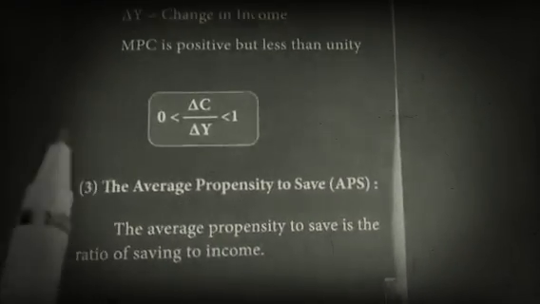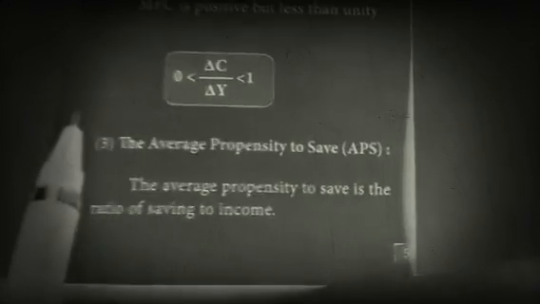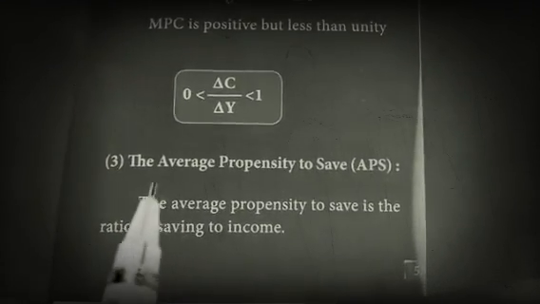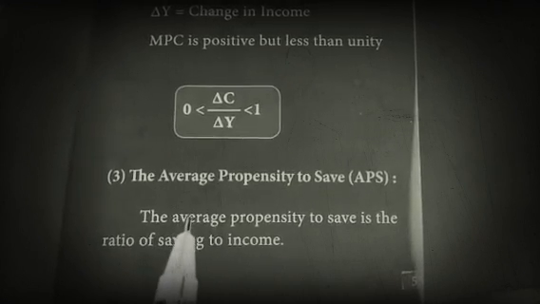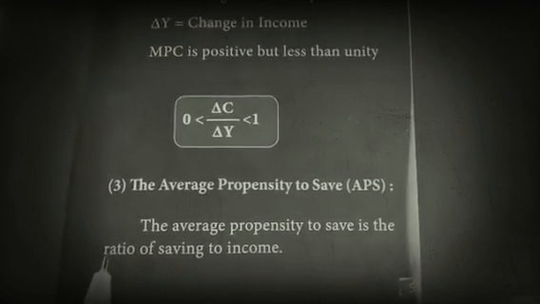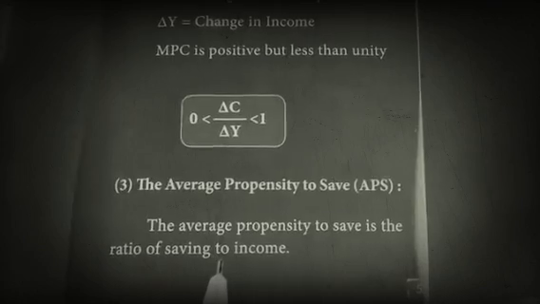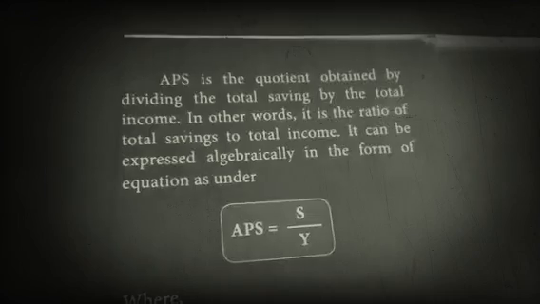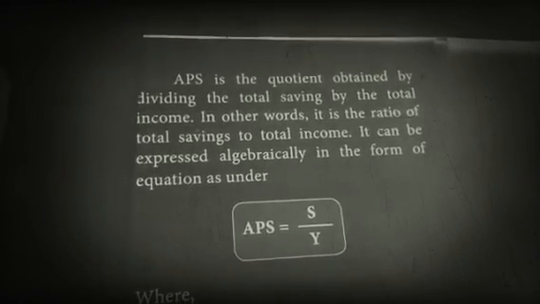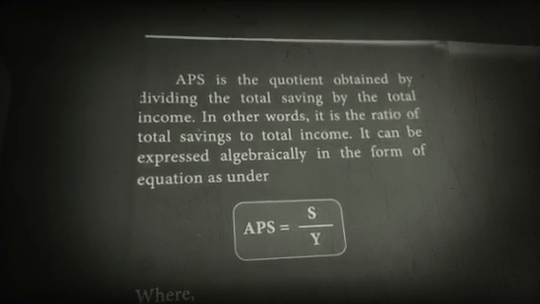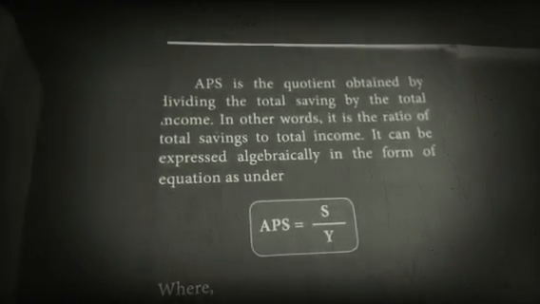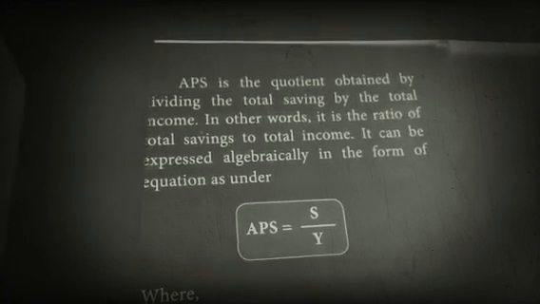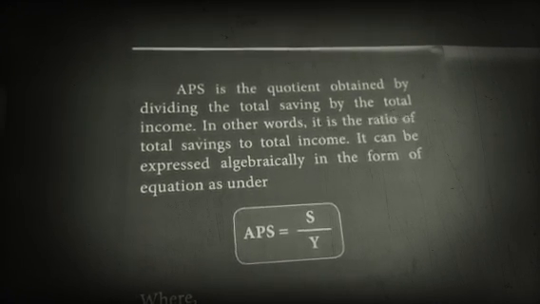Then APS, average propensity to save. Likewise, the average propensity to save is a ratio of saving to income. APS is a quotient obtained by dividing total saving by total income.